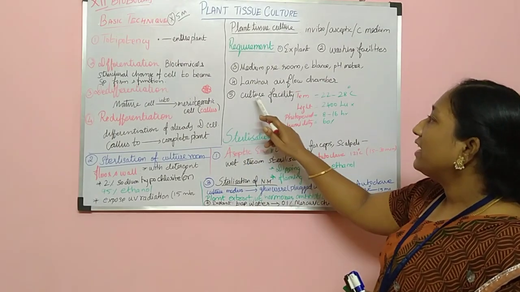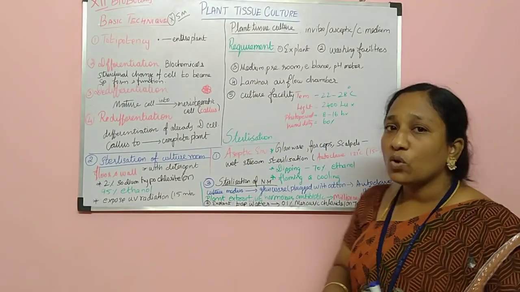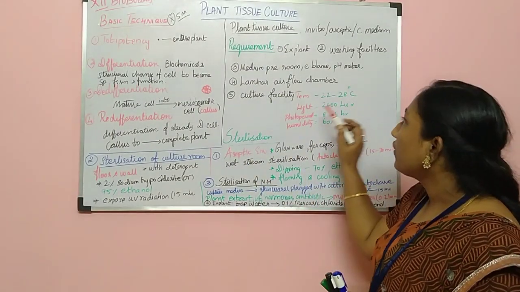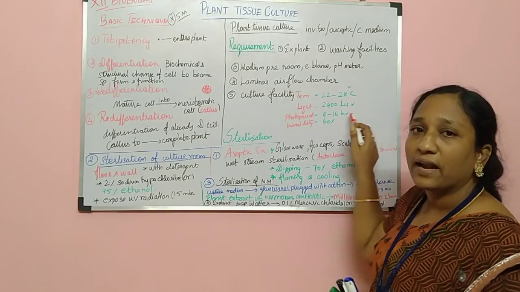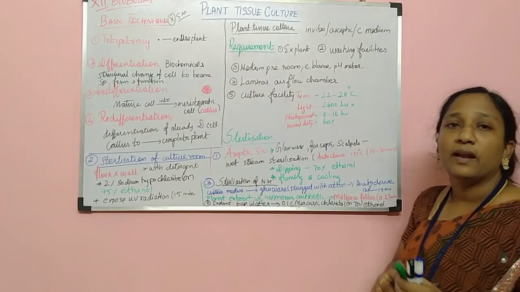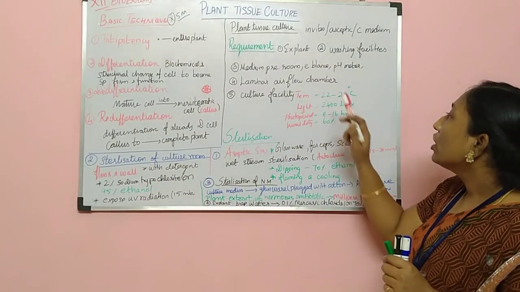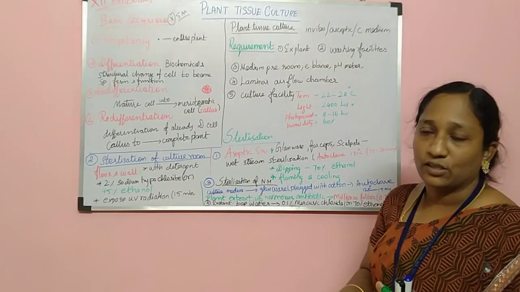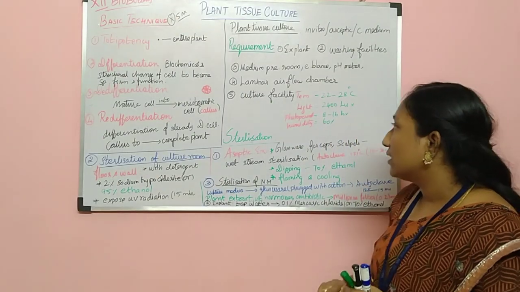And fifth step, we need culture facilities. So what are the culture facilities? If we are providing these things, then only the plant will grow, the tissue will grow. So first one is temperature. In the lab, the temperature has to be maintained at 22 to 28 degrees Celsius.